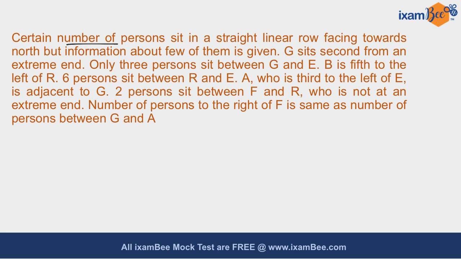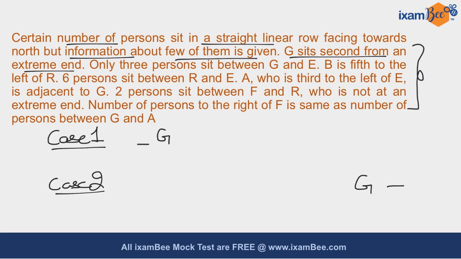A certain number of persons sit in a straight linear row facing towards the north, but information about only a few of them is given to you. You have to read this complete information in order to solve the question. So we'll read the information statement by statement and we'll draw the possibilities accordingly. Now it is given that G sits second from an extreme end. So on the basis of this condition, two cases are possible. Accordingly, I have drawn the two cases.